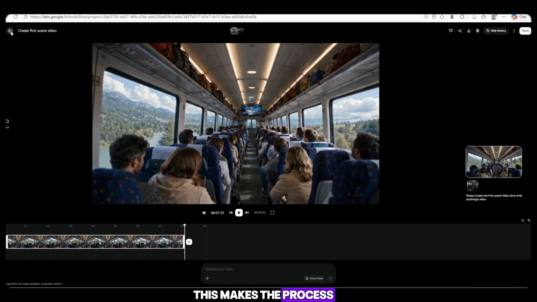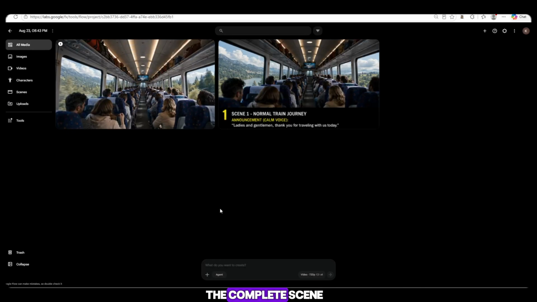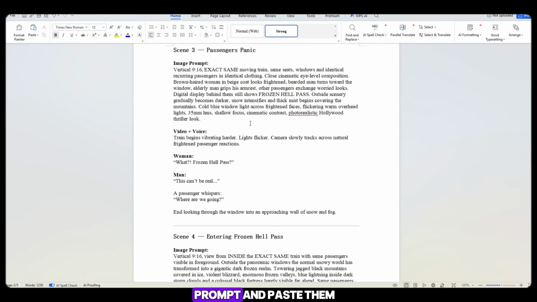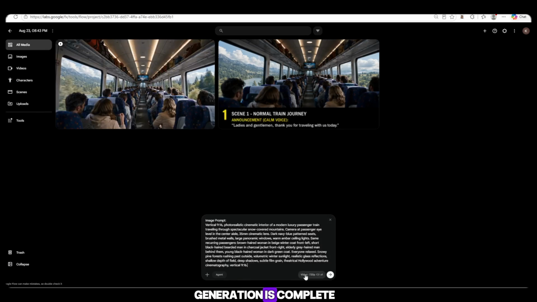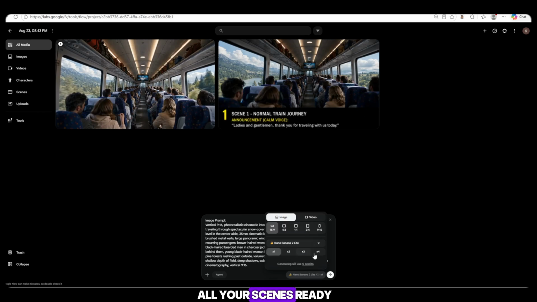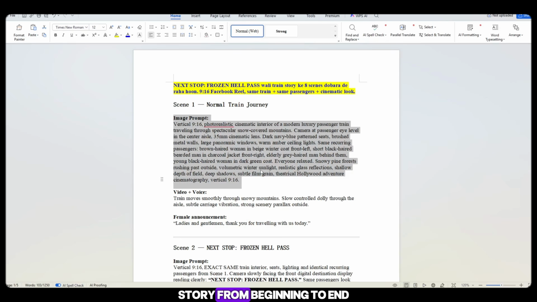This makes the process much faster because you already have the complete scene idea in front of you. Now here's the second trick. You can also use Nano Banana to generate consistent images for your complete story. Simply copy each image prompt and paste them one by one. Keep adding your prompts and wait until the generation is complete. Then you can get all your scenes ready and continue the same train story from beginning to end.